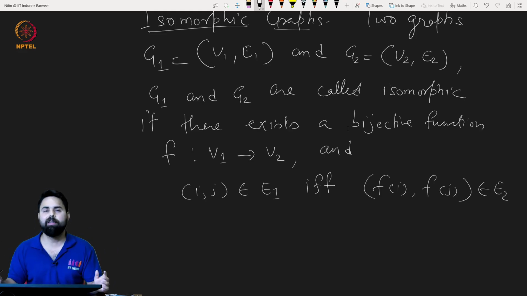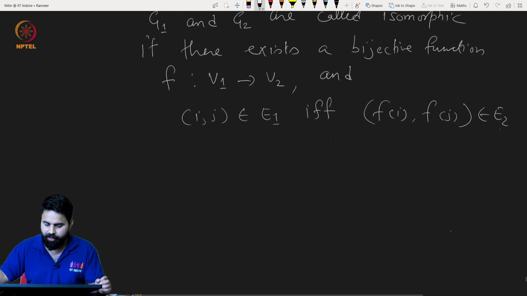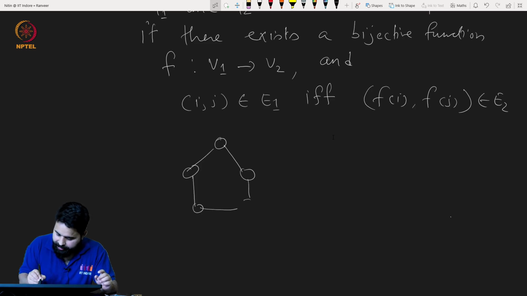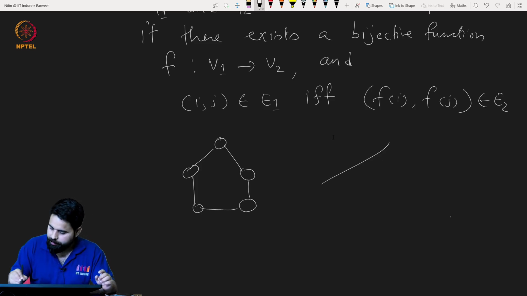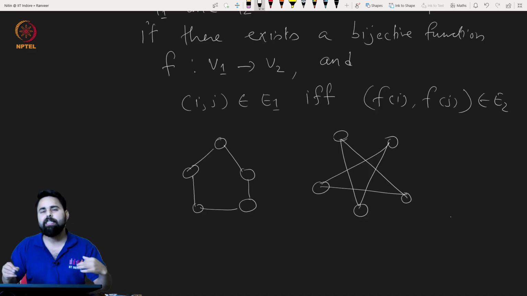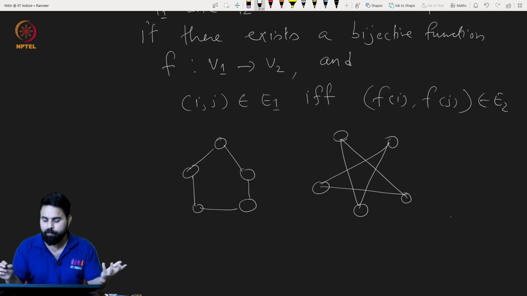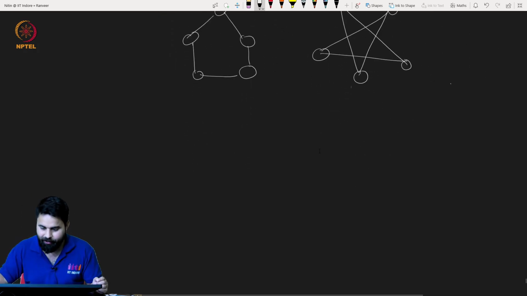So this is if and only if. Very simple. Let us see one example of it, and please verify that these graphs are indeed isomorphic. So these two graphs, you could just cook up a one-to-one onto bijective function and prove that they are actually isomorphic graphs. Very good.